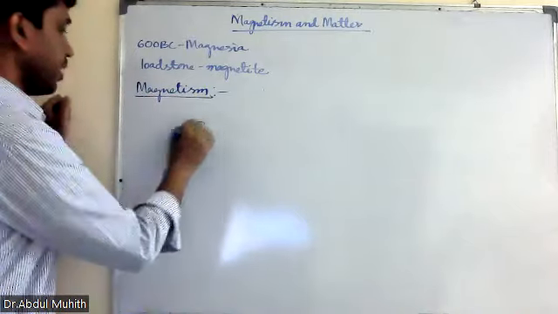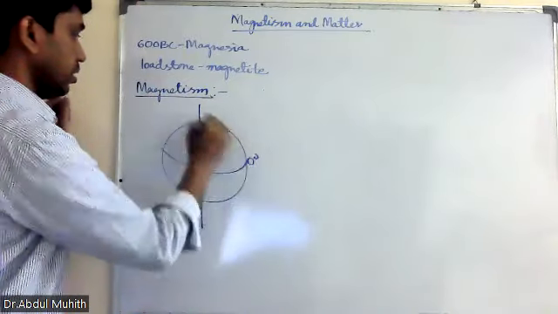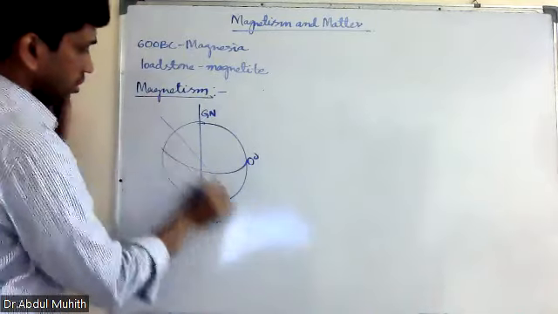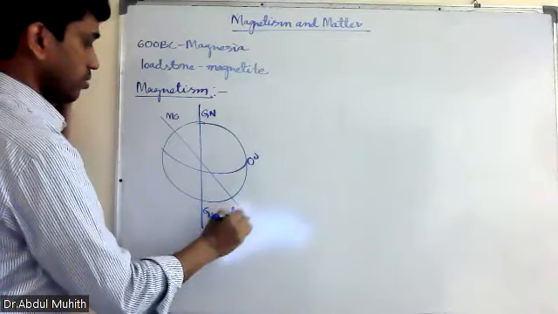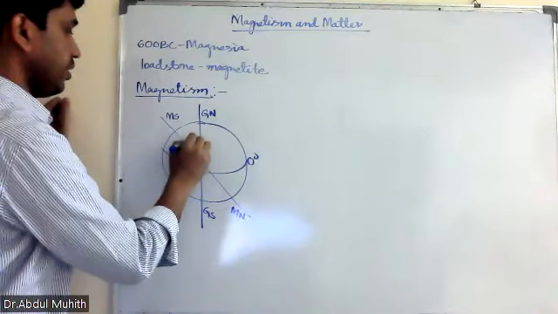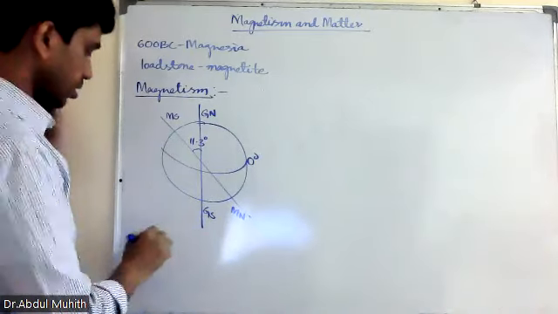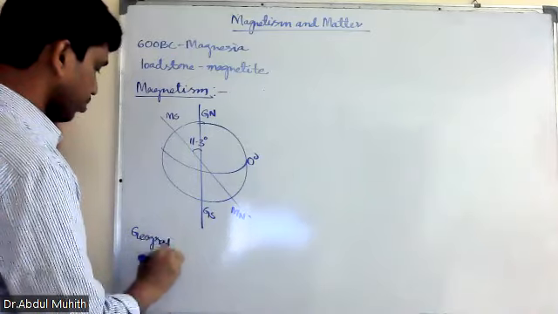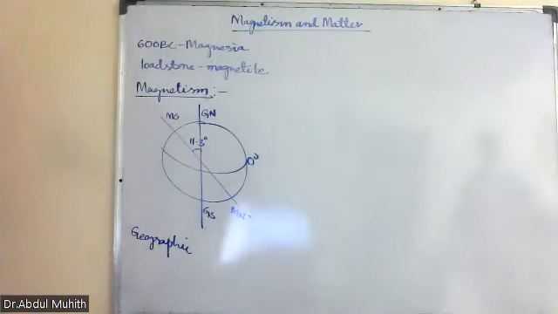See, Earth is behaving like a huge magnet. It has 0 degree latitude here, and this is known as geographic north, and this is geographic south. And this one is magnetic south and magnetic north. The angle between both of them is 11.3 degrees, something. So we have the geographic meridian and the magnetic meridian.